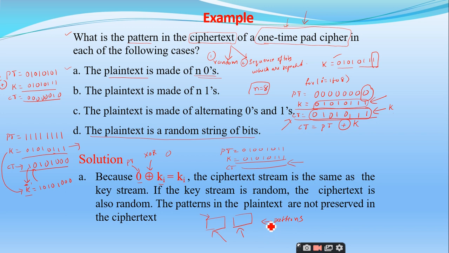But in the stream cipher, you can observe with these type of examples. You take n zeros, n number of ones for the plain text, or you take alternating zeros and ones, and similarly you take the plain text as a random string of bits. In each and every case, you will be generating a random ciphertext. By this, it will be very difficult for the attacker to know the pattern of bits being communicated between the sender and the receiver. It is just to confuse the attacker. So see how strong these stream ciphers are, right?